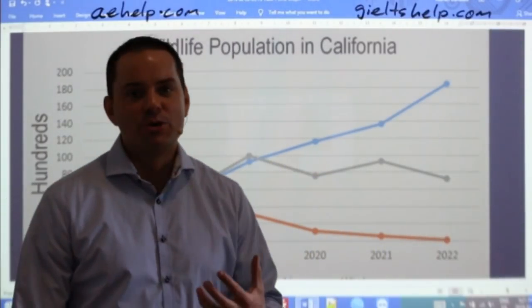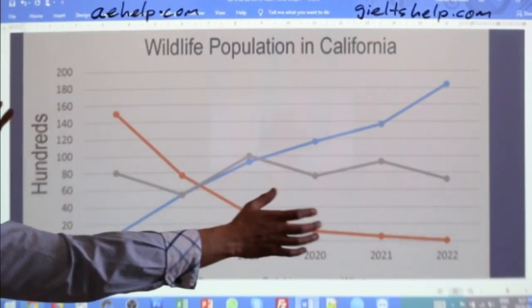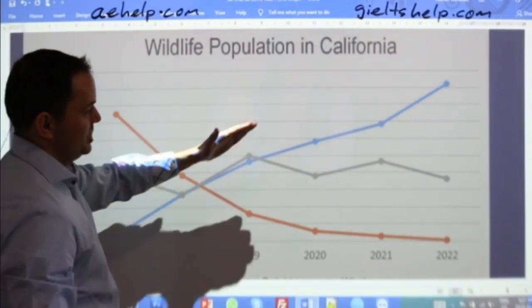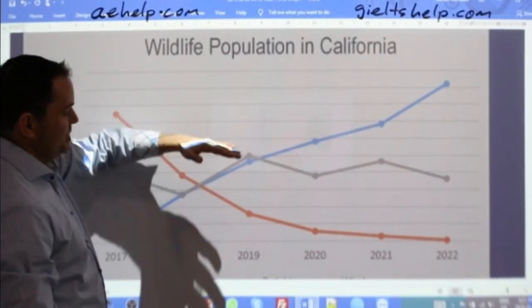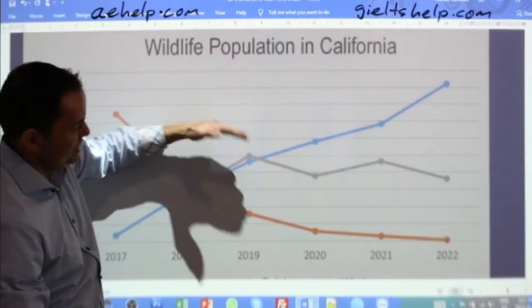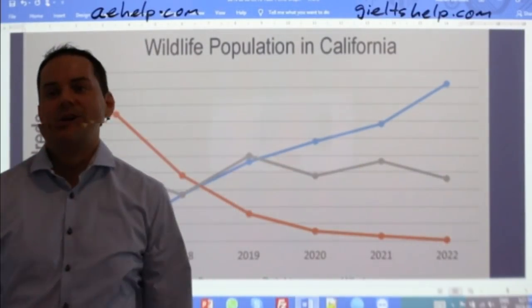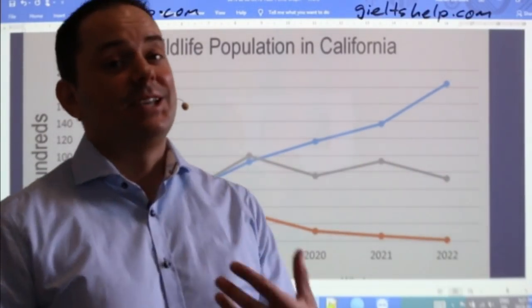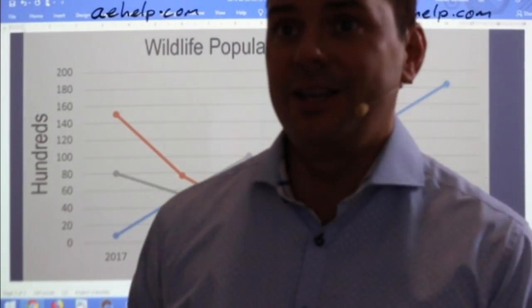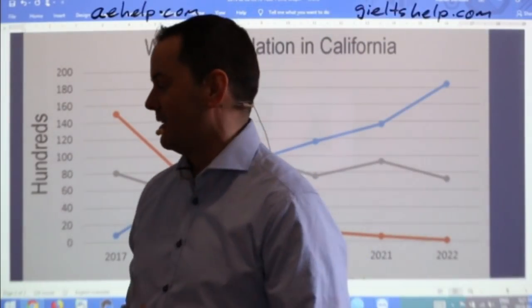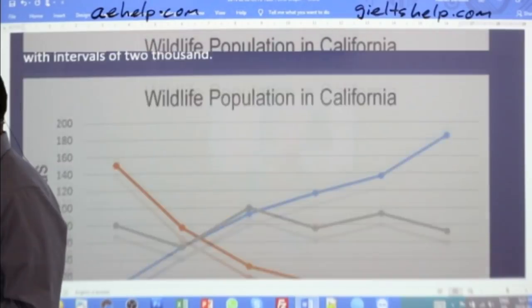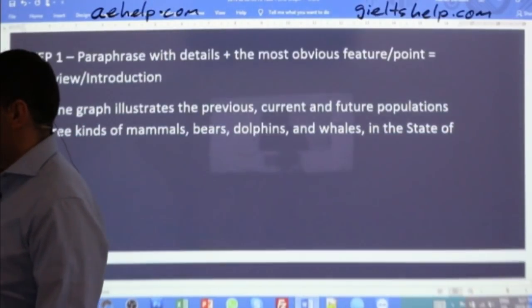That's the most observable. So when I'm looking at the big picture here, this one's going that way, this one's going that way, and this one's going all over the way. So the most obvious is that they're significantly different, okay? The changes are significantly different. So the best sentence to have here would be,